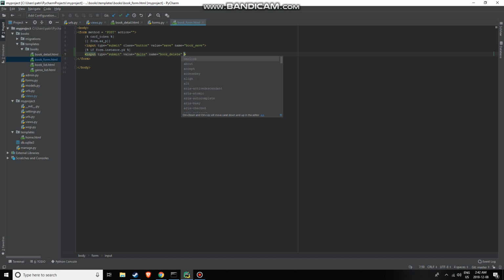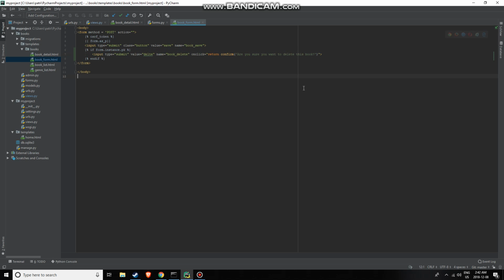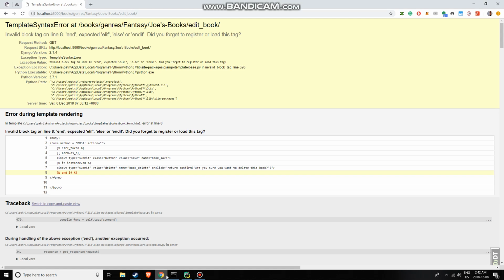And then on click, it's going to return a confirm that says, are you sure you want to delete this book? As an example. And I think that, got to end if, and we can just indent. And that should be it.